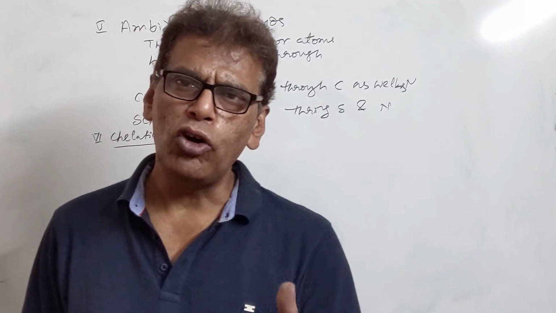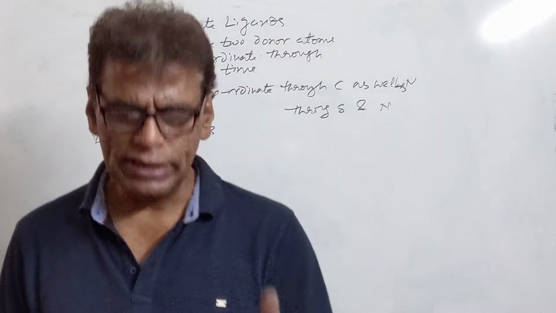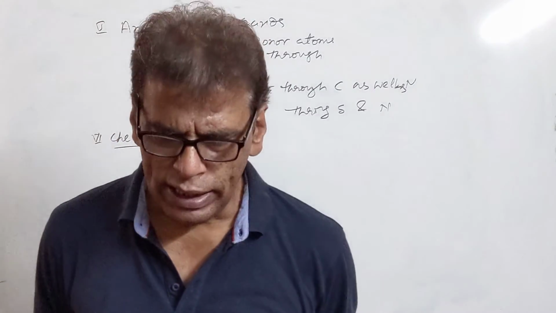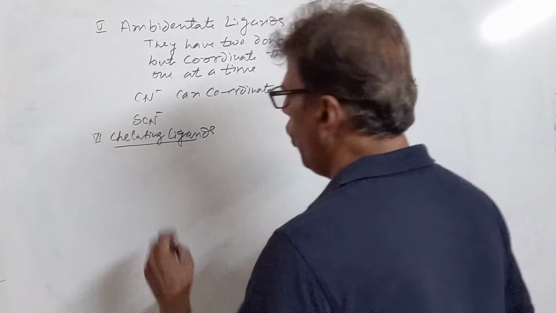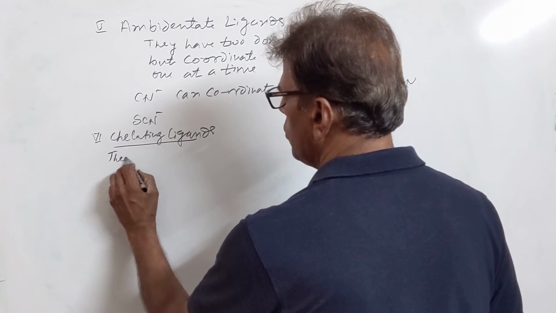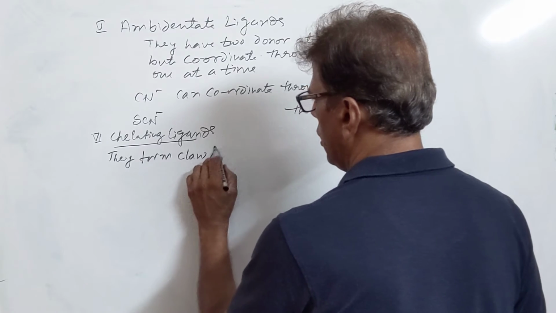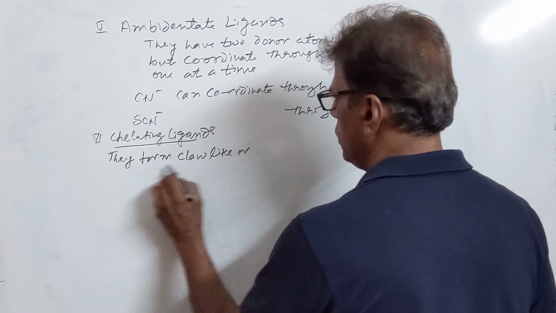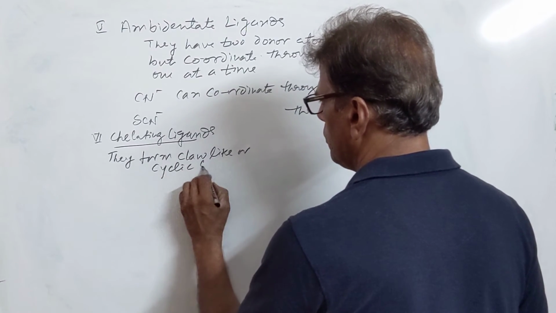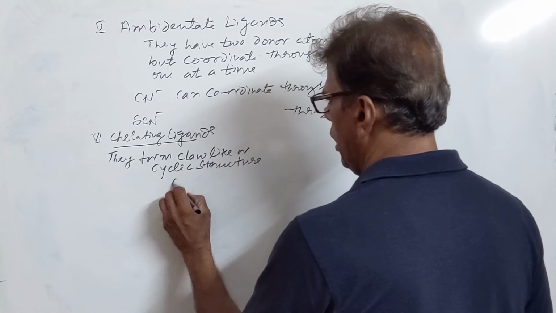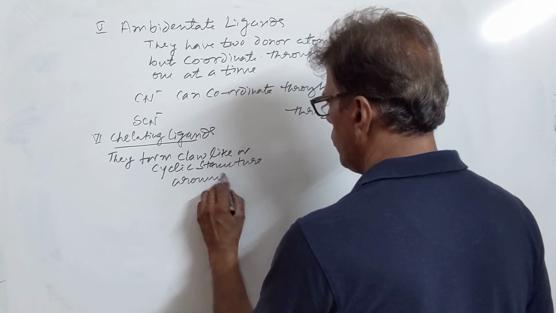They all form a claw-like structure, or you can say a cyclic structure around the metal ion. That's why they are called chelating ligands. So they all form a claw-like and cyclic structure around the metal ion.